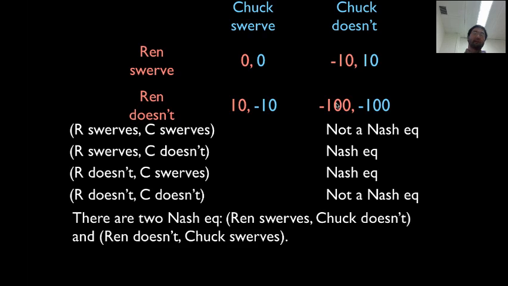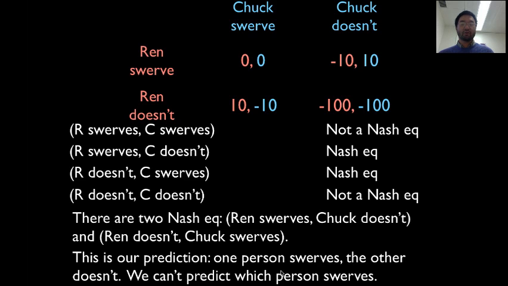What is the final prediction in this game? Well, we can say this is not going to happen. They're not going to both swerve, and also they're not going to both go straight. What we have left is these two possible strategy profiles. These are the two Nash equilibria. Ren swerves and Chuck doesn't. Another one is that Ren goes straight and Chuck swerves. Okay, so those are the two predictions. Does that make sense?